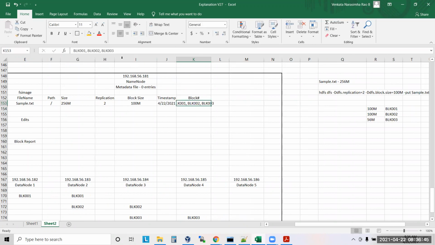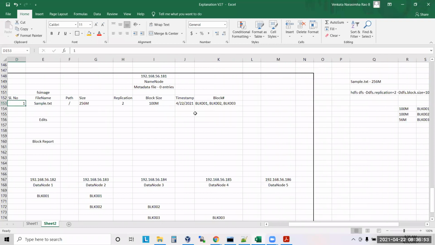Clear, guys? Any questions? So now this is the metadata. Who will maintain it? The name node. Where will the name node maintain it?